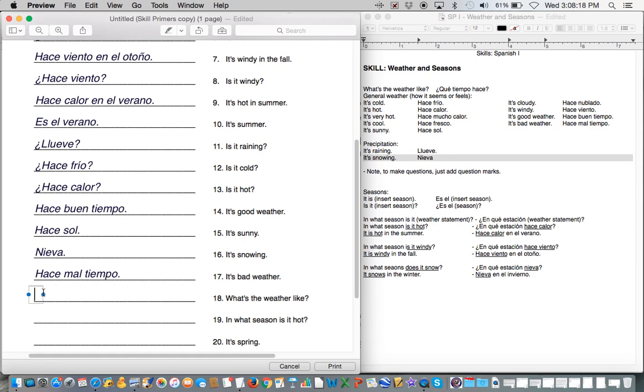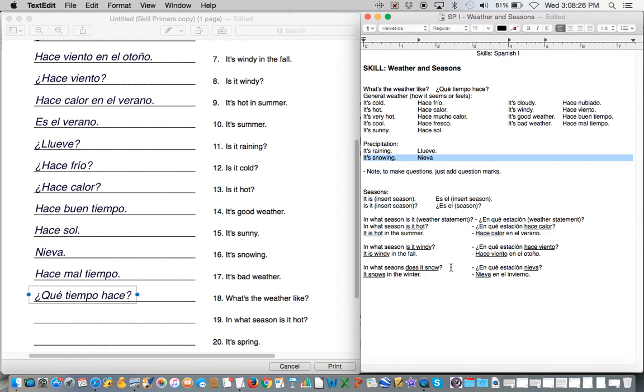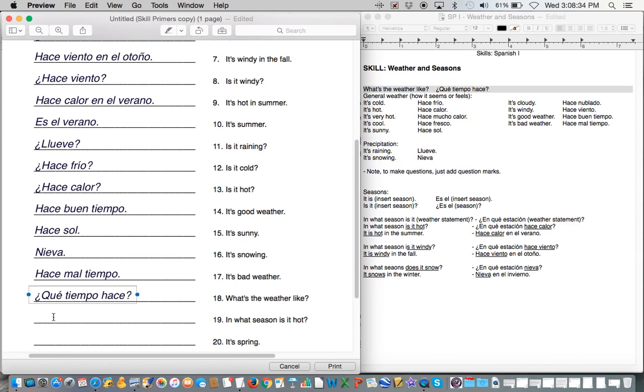This is simply memorization. What's the weather like? ¿Qué tiempo hace? And let's see, is that over here on the right? Yes, it is. It happens to be the top line here. What's the weather like? ¿Qué tiempo hace? That's something that you don't need to understand the grammar. You just need to memorize it. That's all.